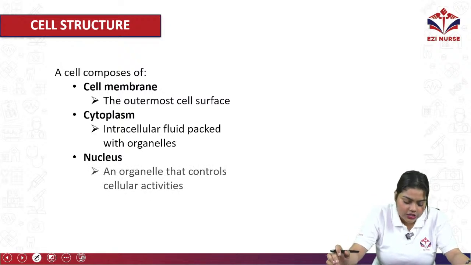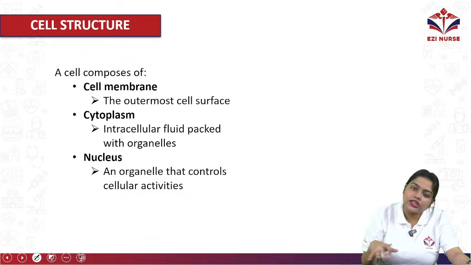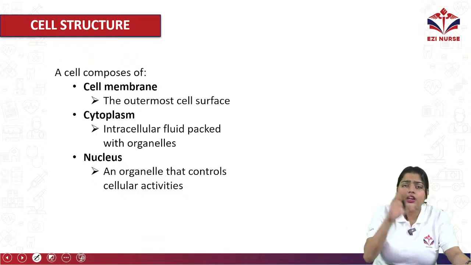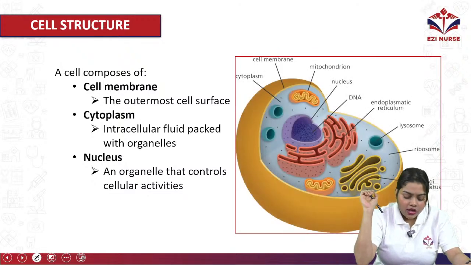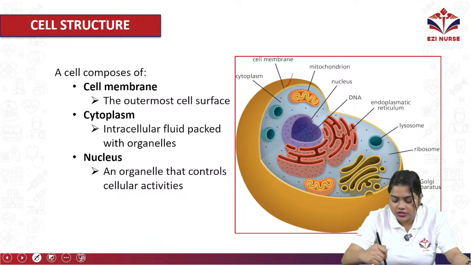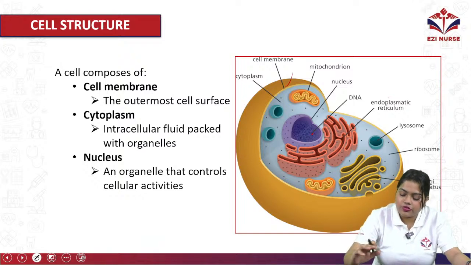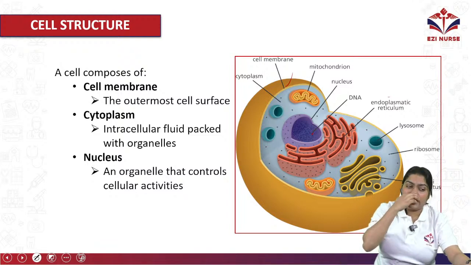Then we have the nucleus, which is an organelle that controls the cellular activity. Whatever chemical activity or physical activity is going on over there, it will be controlled by the nucleus. Okay, so you can see here, this is the cell membrane. Then we have mitochondria, which is the powerhouse of the cell. Then we have DNA in the nucleus. Then we have endoplasmic reticulum, which will provide the structure for the cell. Then lysosome, which will engulf pathogenic microorganisms or any foreign body.